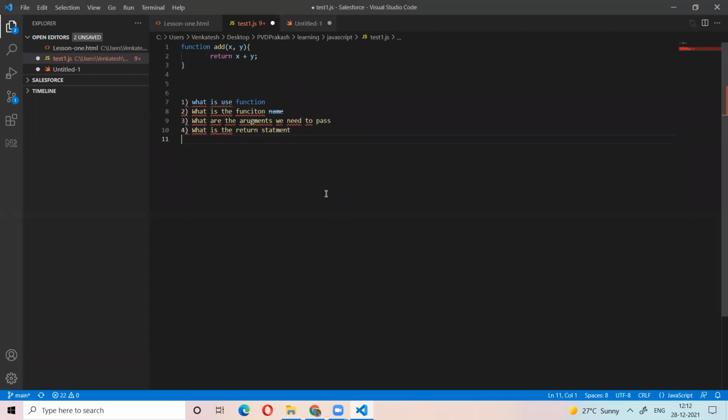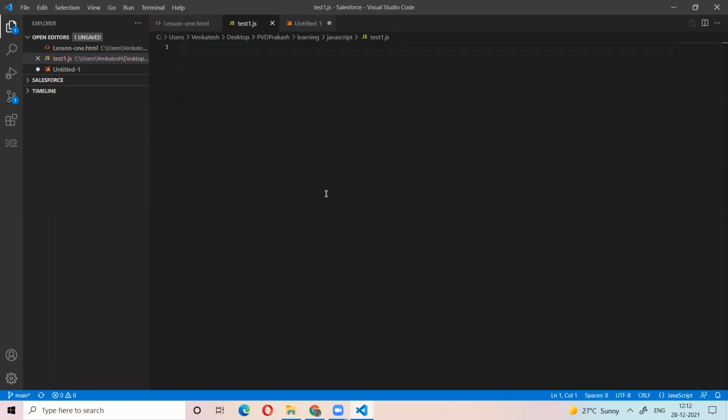What is the use of the function? What is the function name? What are the arguments we need to pass? What is the return statement? You must know, because some functions are already predefined in JavaScript. For example, we have the alert function, right?